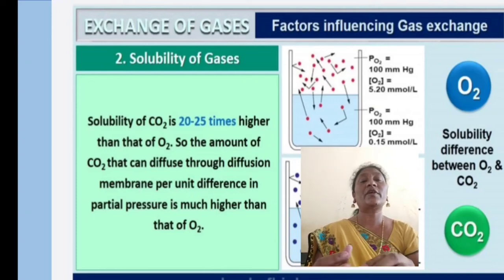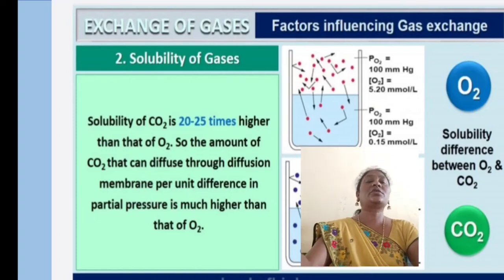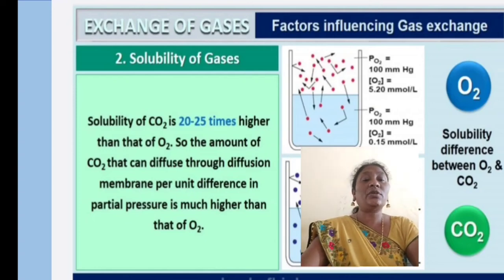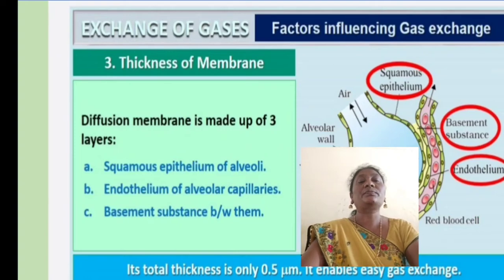So the amount of carbon dioxide that can diffuse through the diffusion membrane per unit difference in partial pressure is much higher than that of oxygen. Even though the solubility of carbon dioxide is 20 to 25 times higher than that of oxygen, the amount of carbon dioxide that can diffuse through the membrane per unit membrane is much higher.